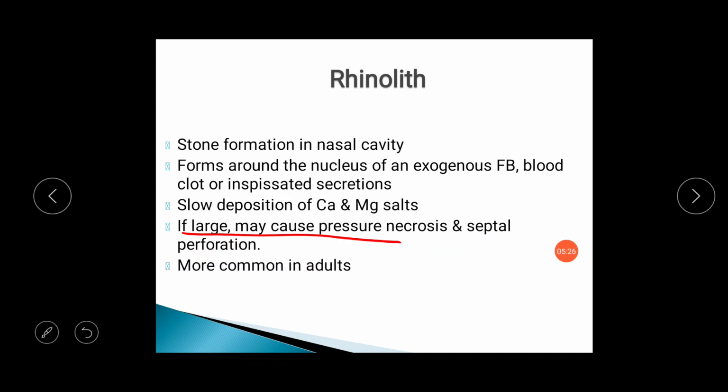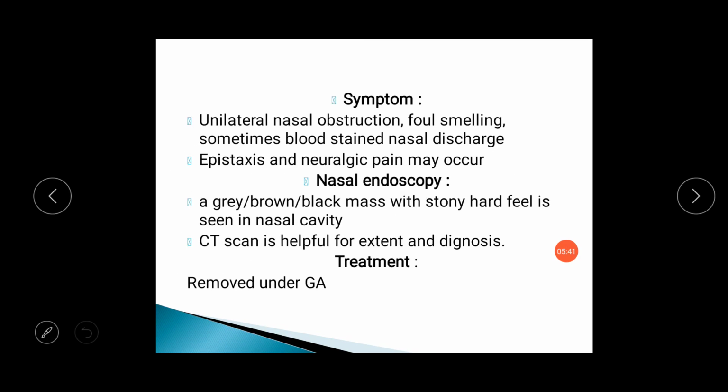Usual clinical features of rhinolith are foul smelling, whitish to yellowish purulent nasal discharge, which is sometimes blood stained due to the formation of granulations. It is usually more common in adults. Symptoms are unilateral nasal obstruction, foul smelling, sometimes blood-stained nasal discharge; epistaxis and neuralgic pain can occur.